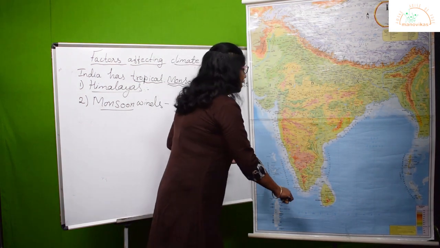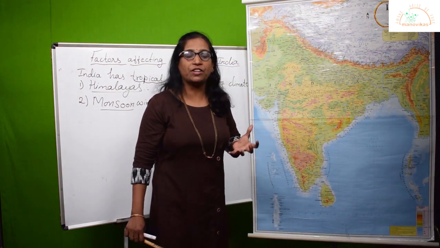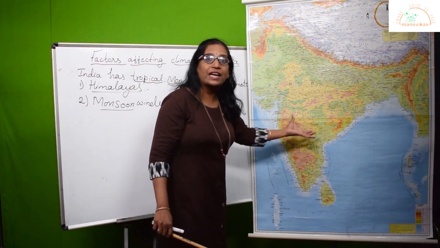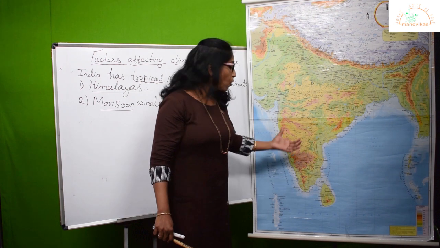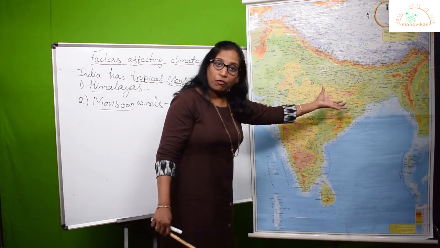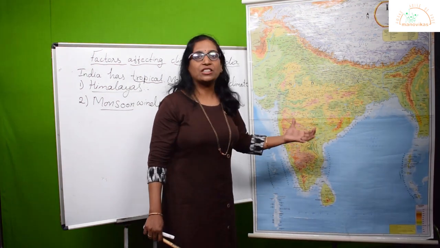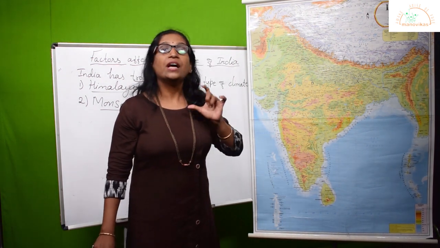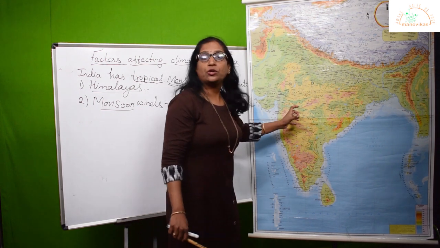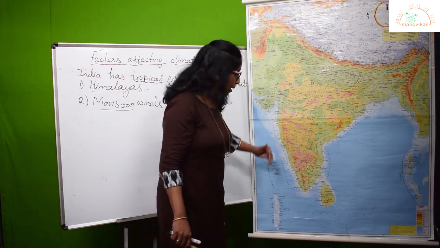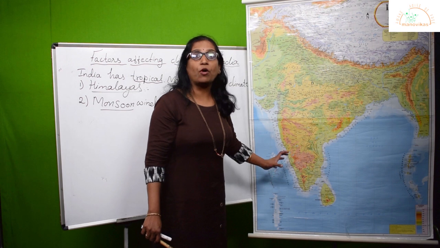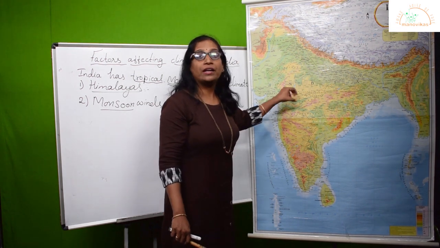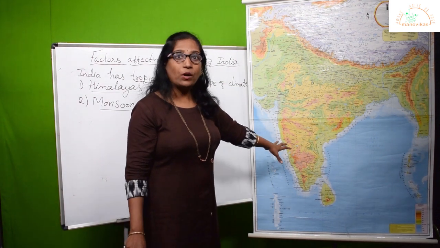So this wind starts blowing by the beginning of June, the first week of June. They are called southwest monsoon winds, since they move from the southwest direction from the Indian Ocean, the Arabian Sea, and the Bay of Bengal. They blow from June to September, giving heavy rainfall to the Indian subcontinent, because they come from the sea, capture a lot of moisture in the form of clouds on the way, and distribute it overall within the Indian subcontinent. Okay.